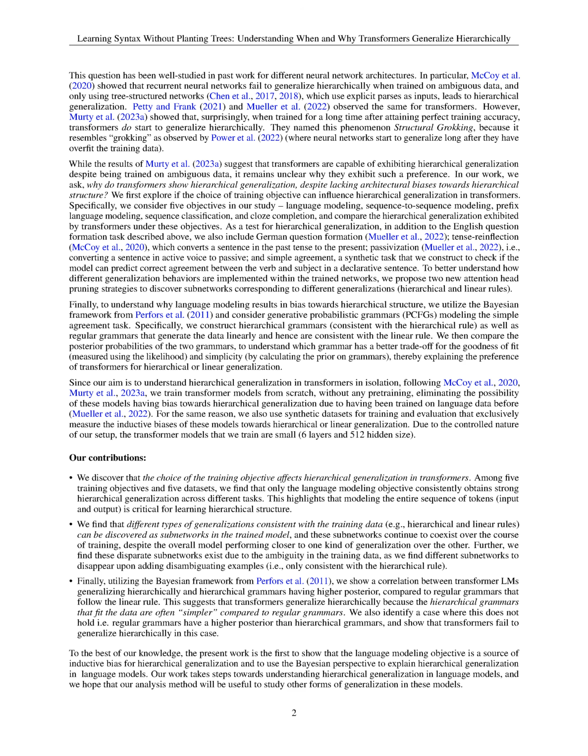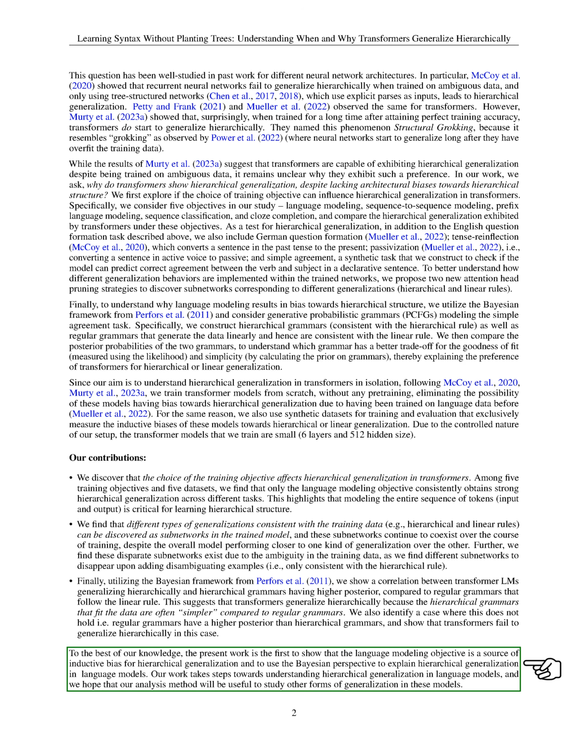Section Summary. In this section, we delve into how the choice of training objective impacts hierarchical generalization in transformers. Among various training objectives and datasets, we find that only language modeling consistently fosters strong hierarchical generalization across different tasks, emphasizing the importance of modeling the entire sequence of tokens for learning hierarchical structure. By exploring different types of generalizations as subnetworks within trained models, we observe that the ambiguity in training data leads to the coexistence of disparate subnetworks, with hierarchical grammars showing higher posterior probabilities compared to regular grammars, shedding light on why transformers tend to generalize hierarchically.